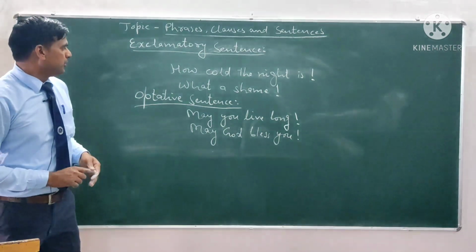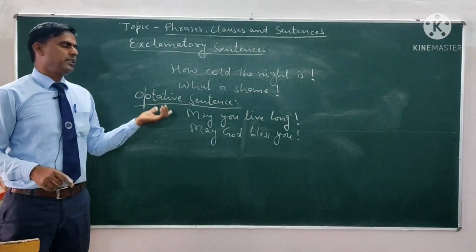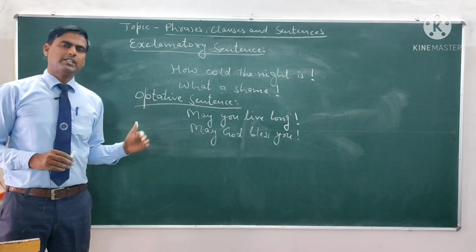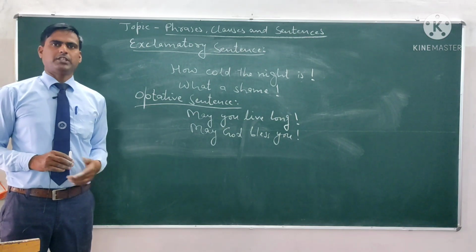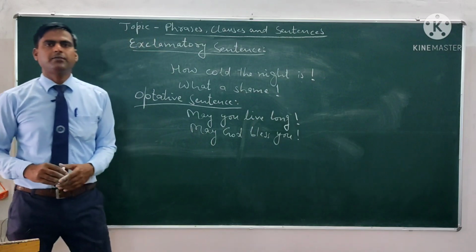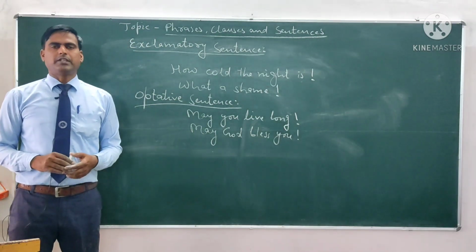We use optative sentences for those kinds of sentences. The sentences in which we express these kinds of feelings are called optative sentences. And we also put the mark of exclamation at the end of an optative sentence.